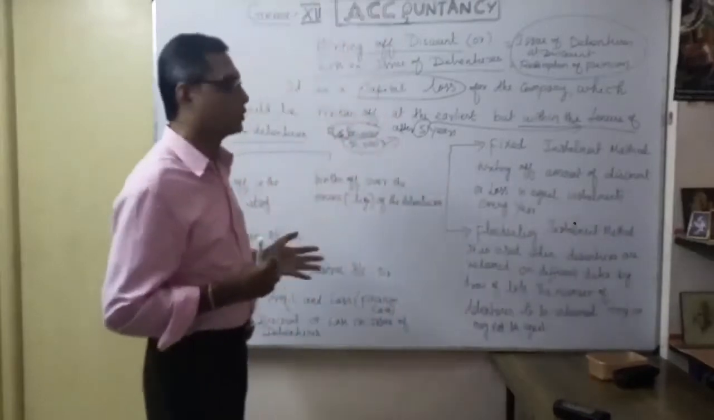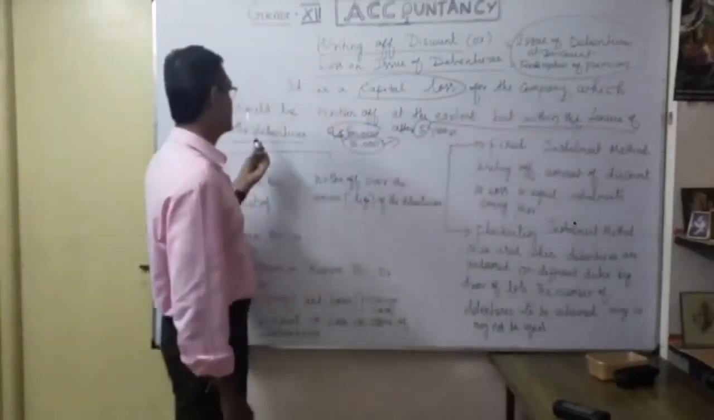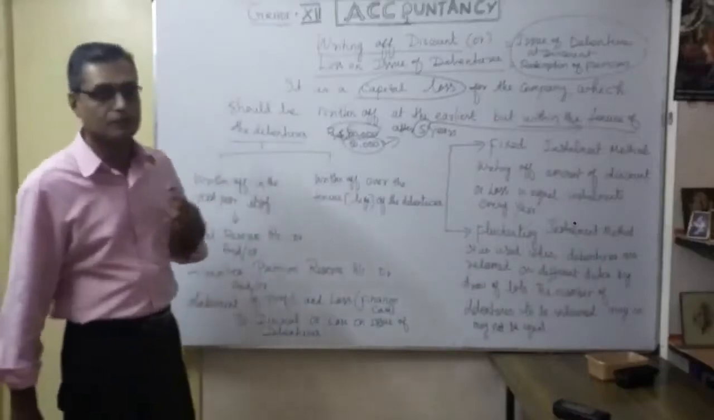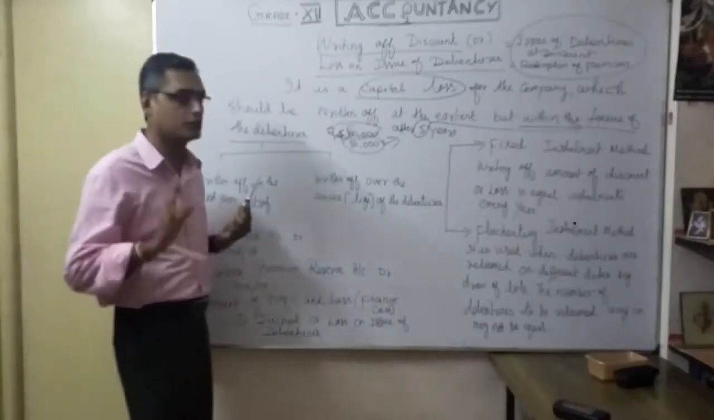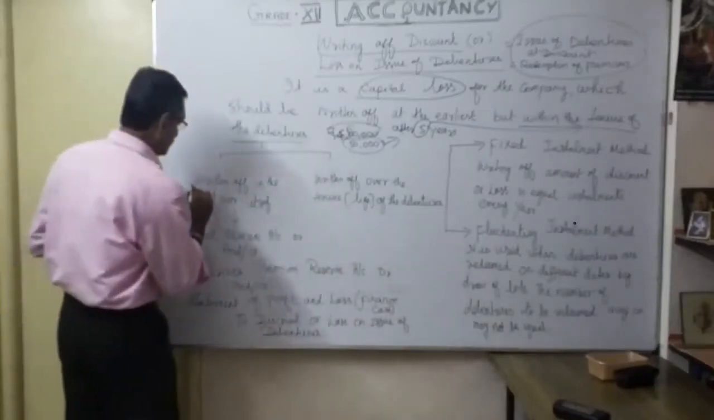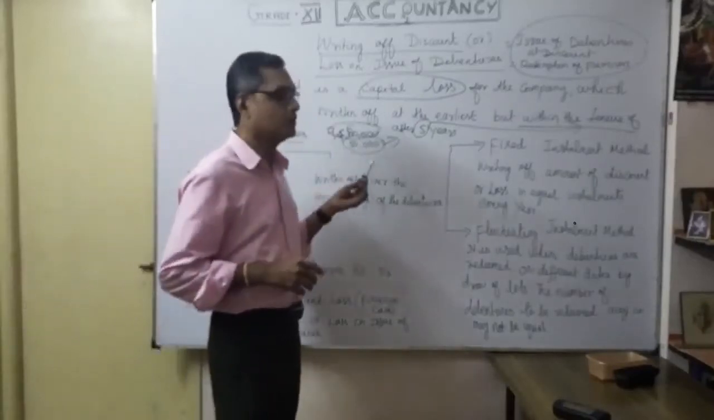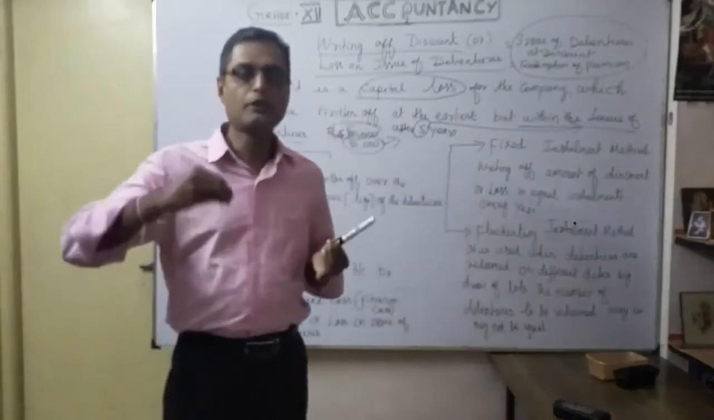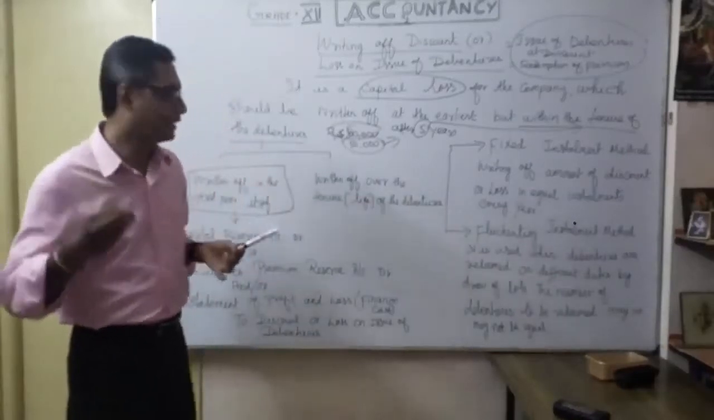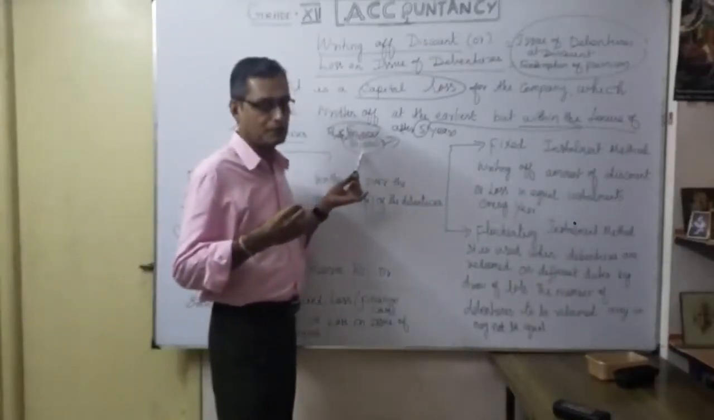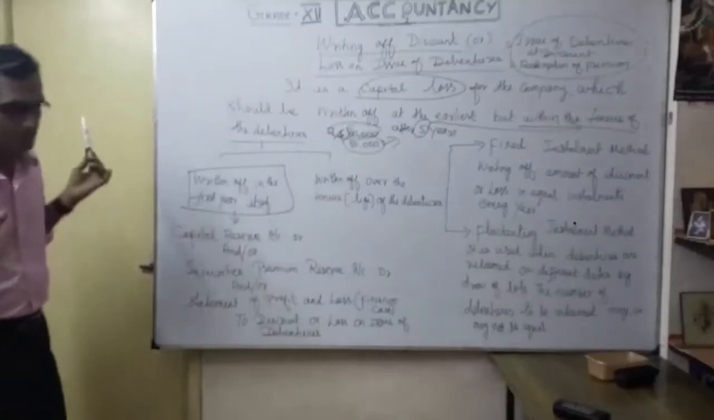Understood? When you do the exam, you will understand. It is a capital loss for the company, and it should be written off at the earliest, but within the tenure of the debenture. That is the point you have to keep in mind. How are we going to write off? It may be written off in the first year itself. For example, this 50,000 is written off in the same year, immediately at the time of issue, in the first year itself. That is the one part.